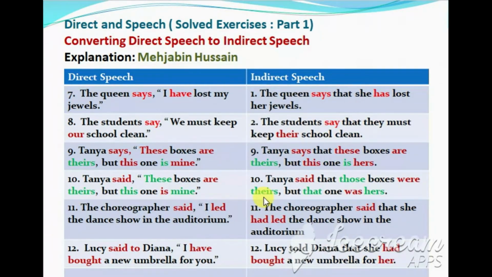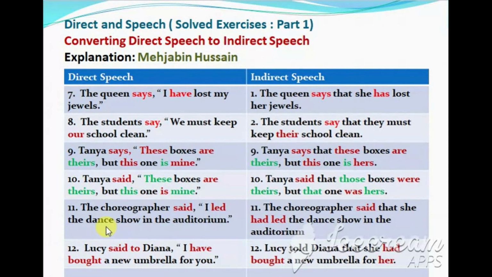Theirs will remain as theirs, but this will change to that, and mine will change to hers. Tanya said that those boxes were theirs, but that one was hers.